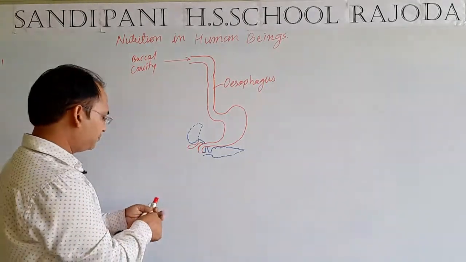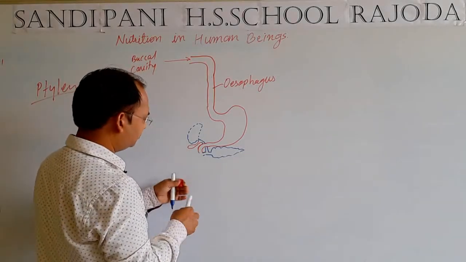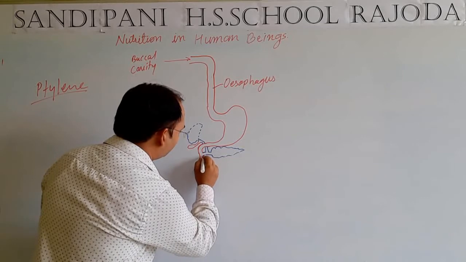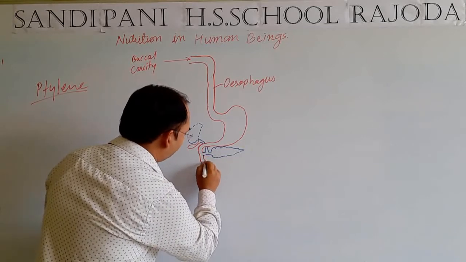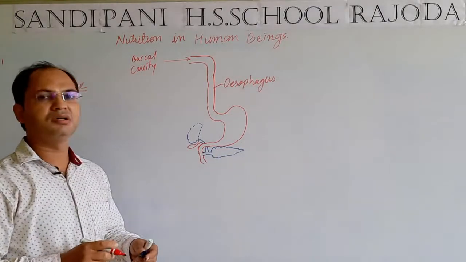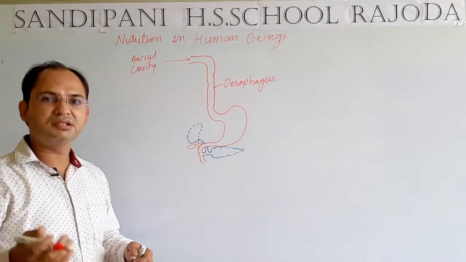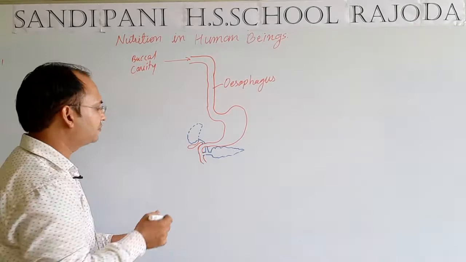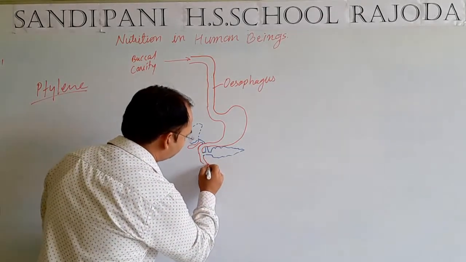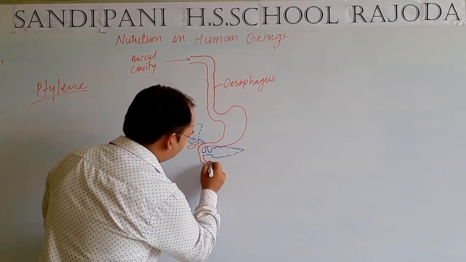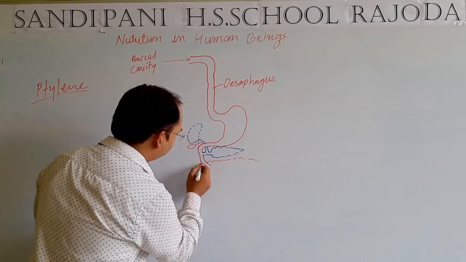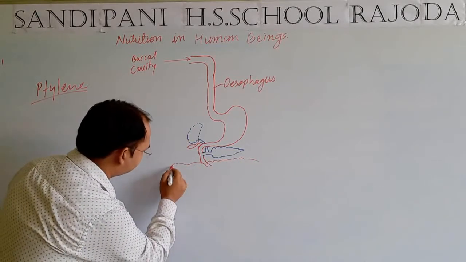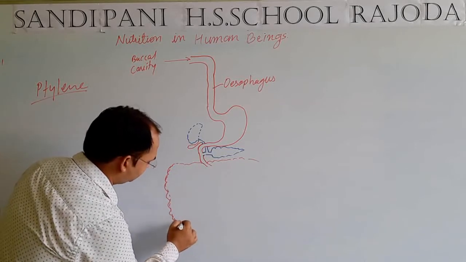So students, when the food moves forward from the stomach, it enters into the small intestine, and through this small intestine is connected our large intestine.